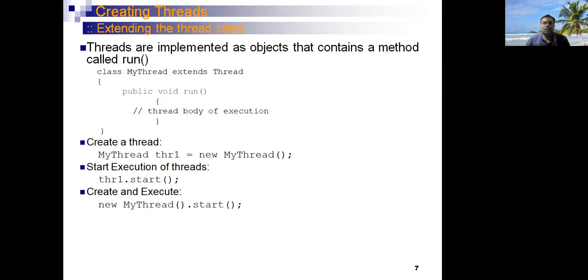Once you write the implementation of the thread class, we have to initialize the object of the thread class, and through that object we have to call the start method of the inbuilt Thread class. Once you initialize the object of the thread class, through that object we can call the start method of the inbuilt Thread class.